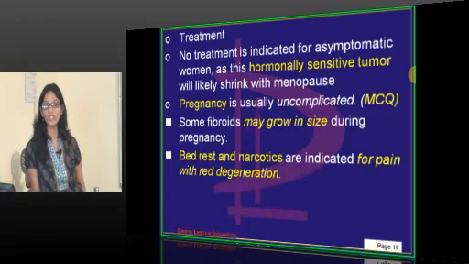Most commonly used drug, Leuprolide. Leuprolide depot is the most commonly used drug, which is available at 11.25 milligram, then 3.75. If it is 3.75, then it is given at an interval of 28 days.